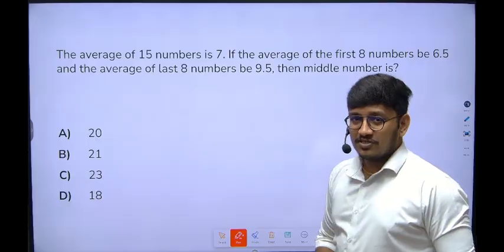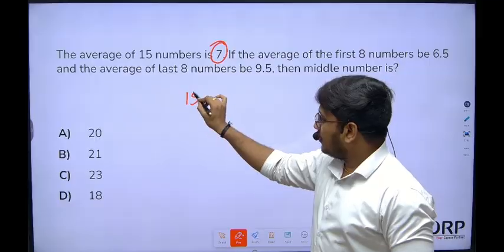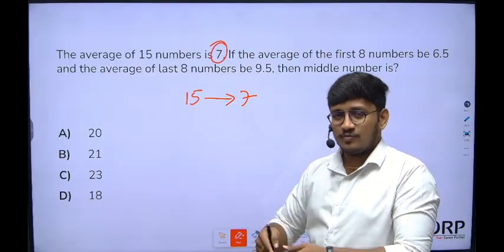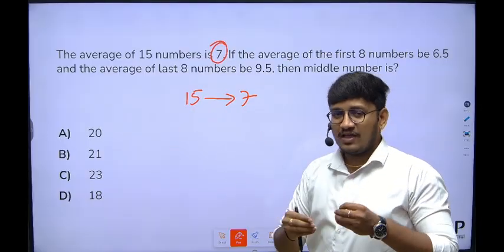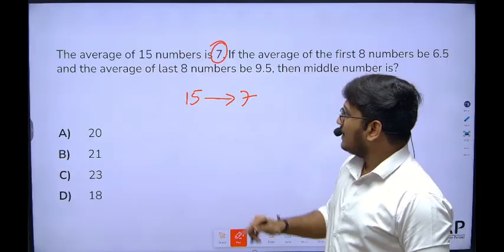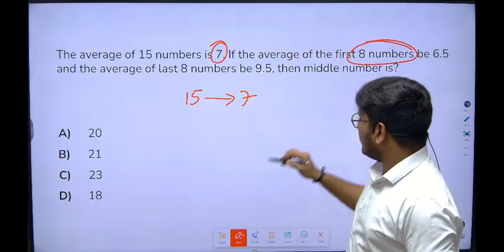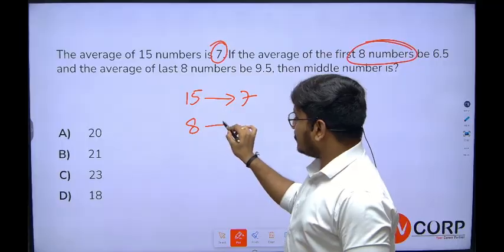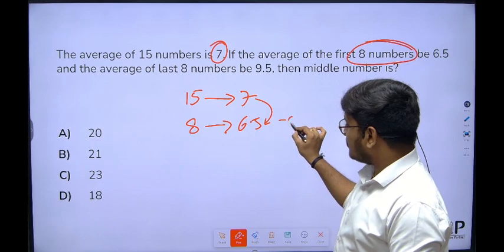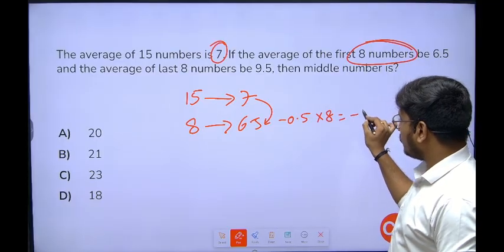Of 15 numbers, the average of 15 numbers is 7. I would say that the average of 15 numbers is 7, which means everybody out of the 15 in the class should be having how many chocolates? 7, because if the average is given, we can assume everybody in the class will be having 7 chocolates each. Now the average of the first 8 numbers is 6.5. How much less from the expected value? It is 0.5 less. Likewise, how many values do we have? 8, which gives you -4.